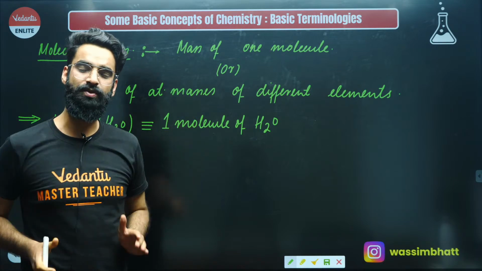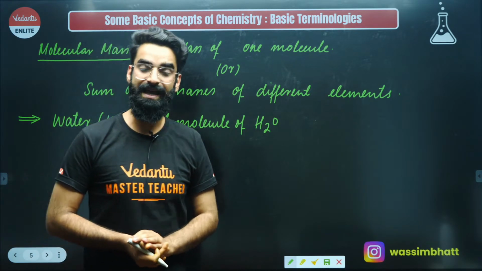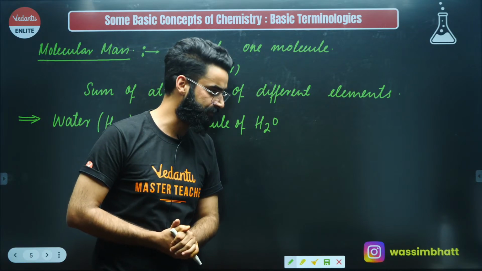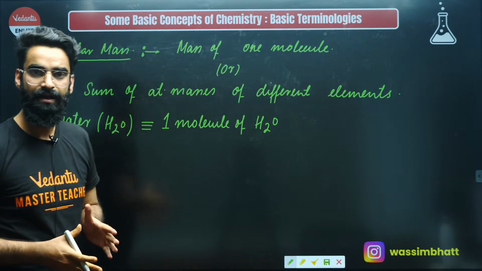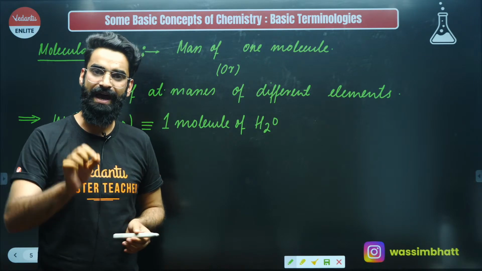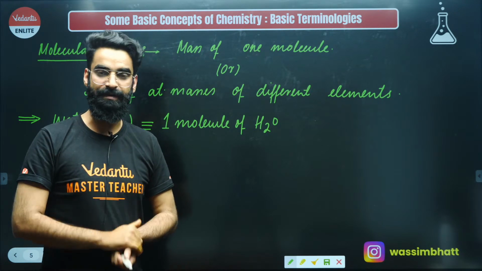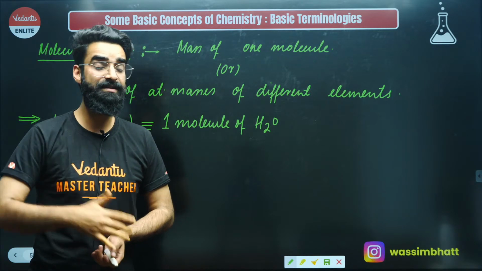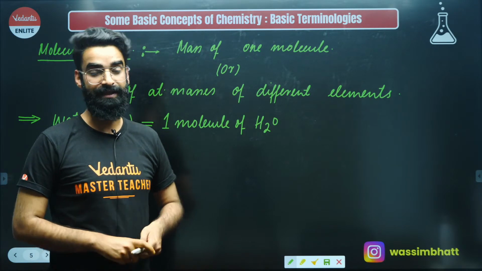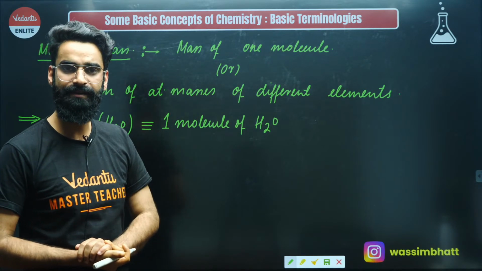And whatever is going to be the mass of one molecule of glucose, that's something which I will be calling exactly as the molecular mass of glucose, as simple as that. So in short, whenever you need to calculate the molecular mass of a particular substance, you should have one molecule of that substance. And whatever is going to be the mass of one molecule of that substance, that's something which you will be calling exactly as the molecular mass of that particular substance. As simple as that, right?